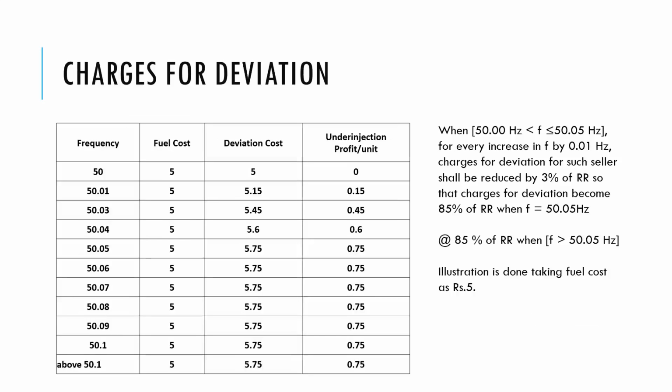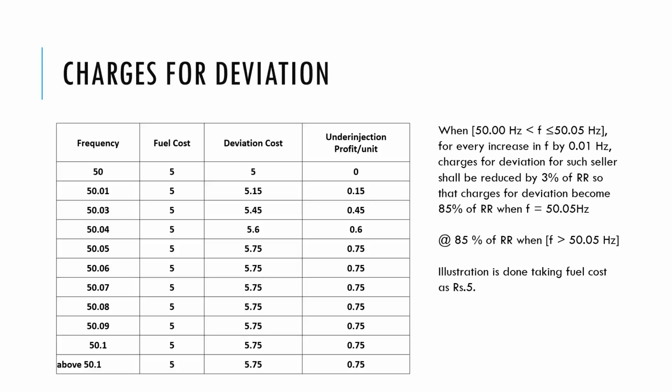So let's take the case study when the frequency is above 50 hertz and less than 50.05 hertz, or even at 50.05 hertz. If the thermal generating station under injects, then its deviation charges will be reduced by 3% of the fuel cost. So let's understand this case study in broad. For example, a thermal generating station is under injecting 100 units at 50 hertz.